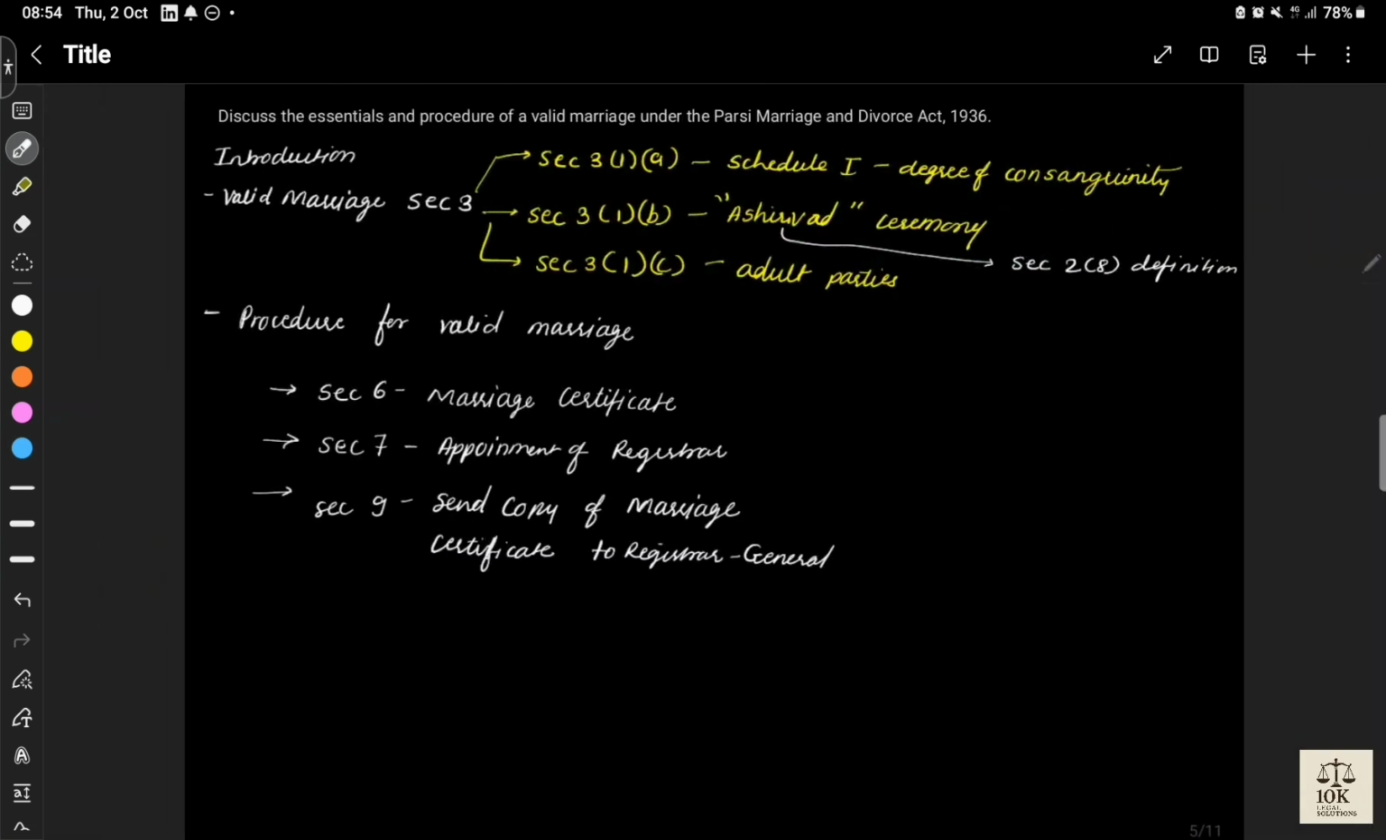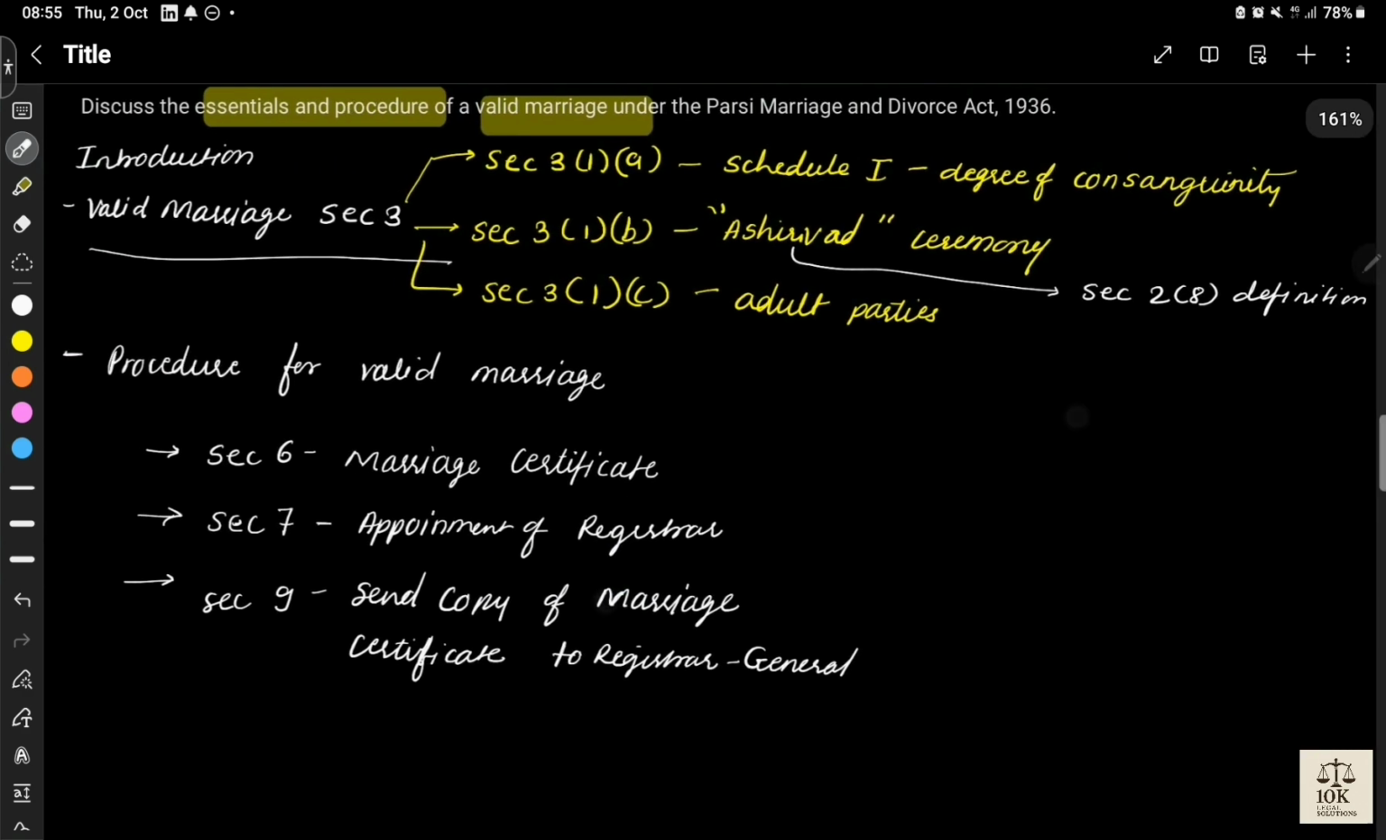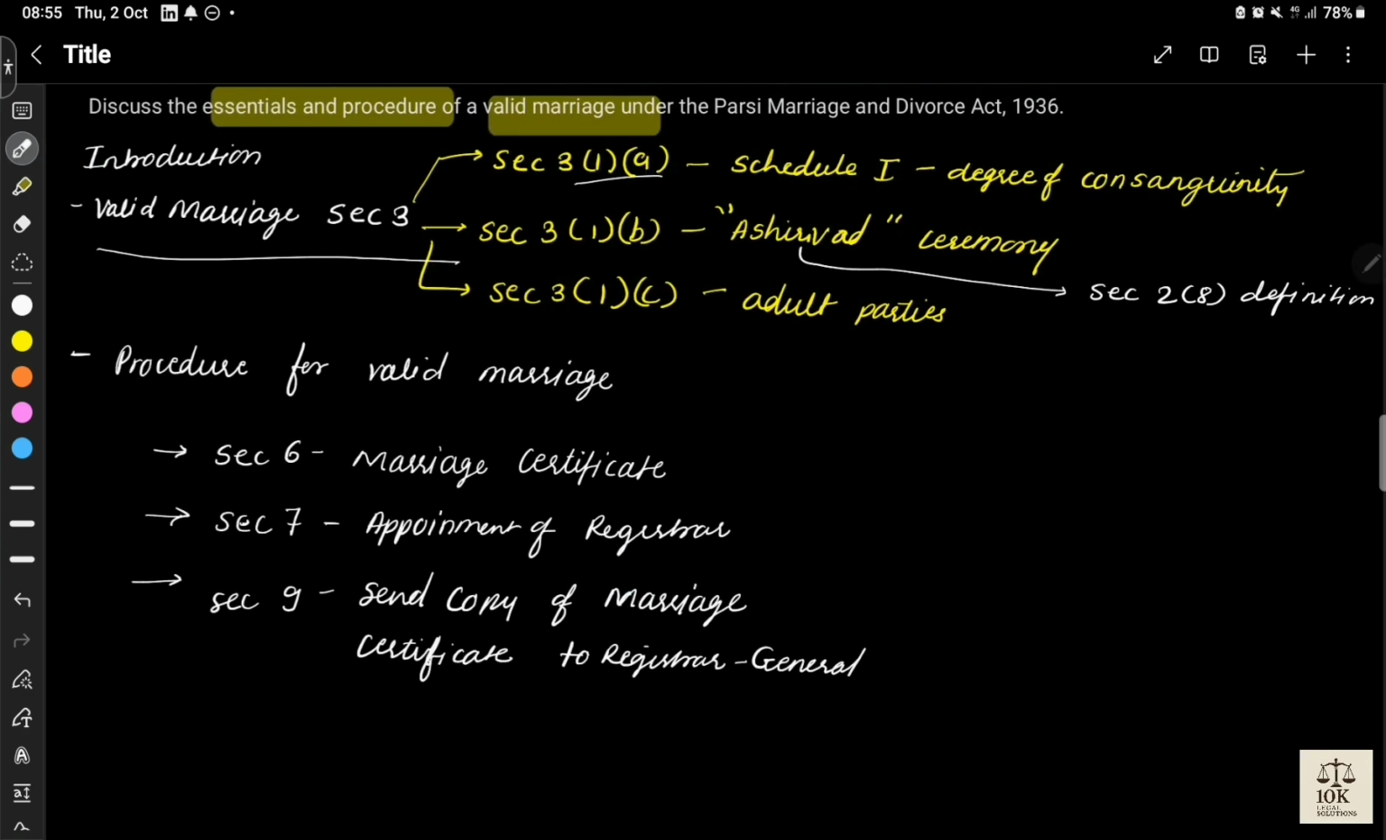Okay. Discuss the essentials and procedure for valid marriage under the Parsi Marriage and Divorce Act. Now the question has limited scope to write, because it is talking about just essentials and procedure of valid marriage. Section 3 talks about valid marriage: the parties must be of sound mind, there must be monogamy, and Schedule 1 talks about prohibited degrees. So parties must not be in prohibited degrees.